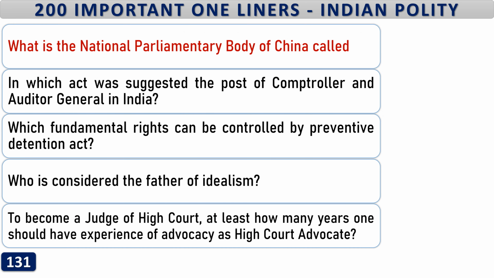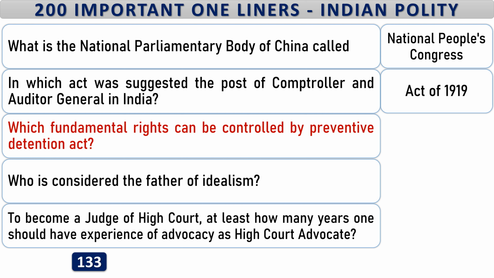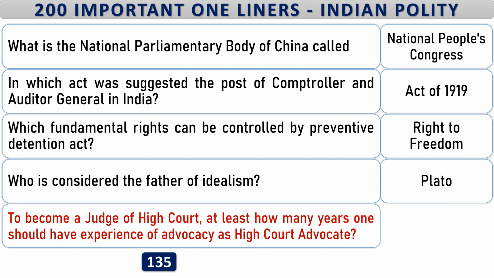What is the national parliamentary body of China called? National People's Congress. In which act was suggested the post of Controller and Auditor General in India? Act of 1919. Which fundamental rights can be controlled by Preventive Detention Act? Right to freedom. Who is considered the father of idealism? Plato. To become a judge of High Court, at least how many years one should have experience of advocacy as High Court advocate? 10 years.